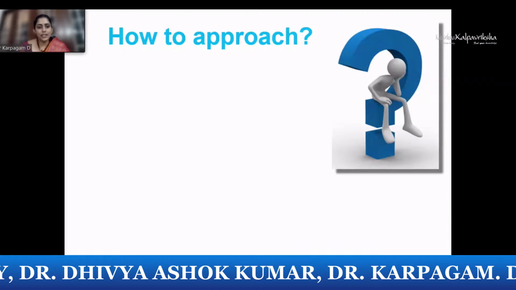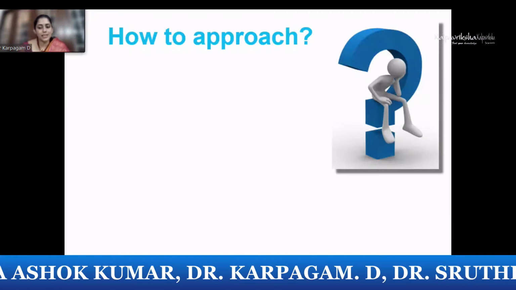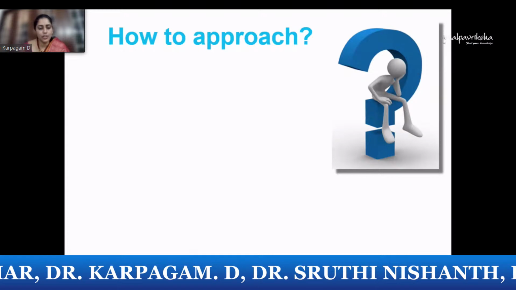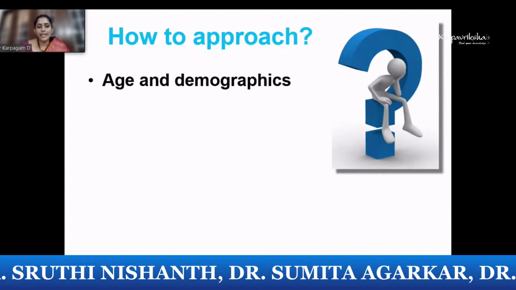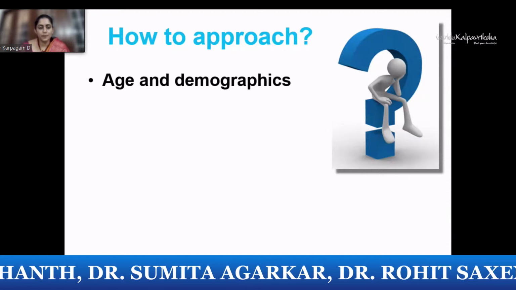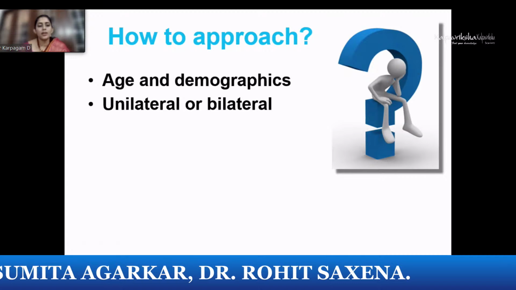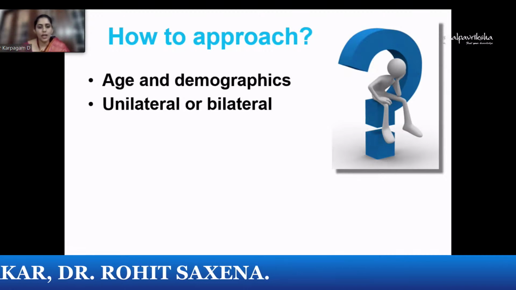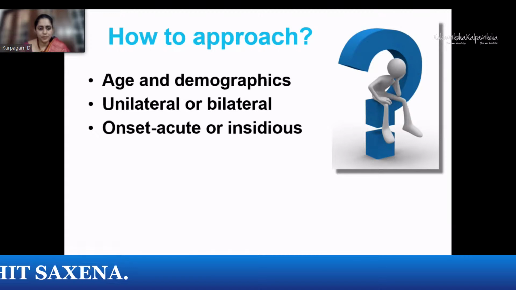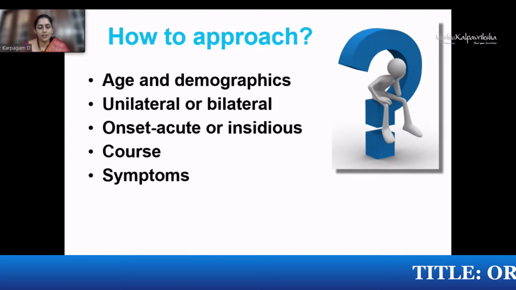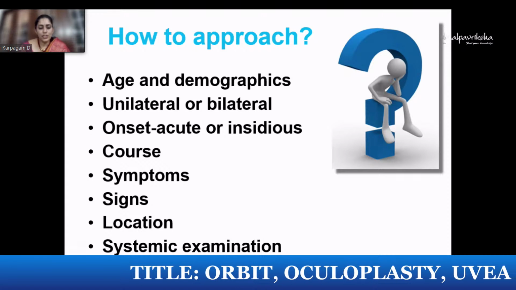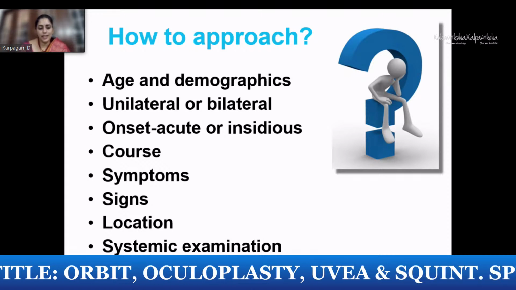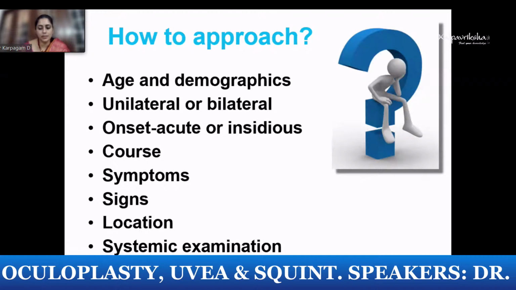So how exactly do we approach? Let's go by a step-by-step approach to find out what is crucial to identifying the cause and coming to a diagnosis. First of all, the age and demographics of the patient, the age and where he's coming from, the laterality, unilateral or both eyes involved, the onset, whether it's acute or insidious, the course of the disease, symptoms, signs, location. After we have a total examination of all these factors, never miss out the systemic examination as well.